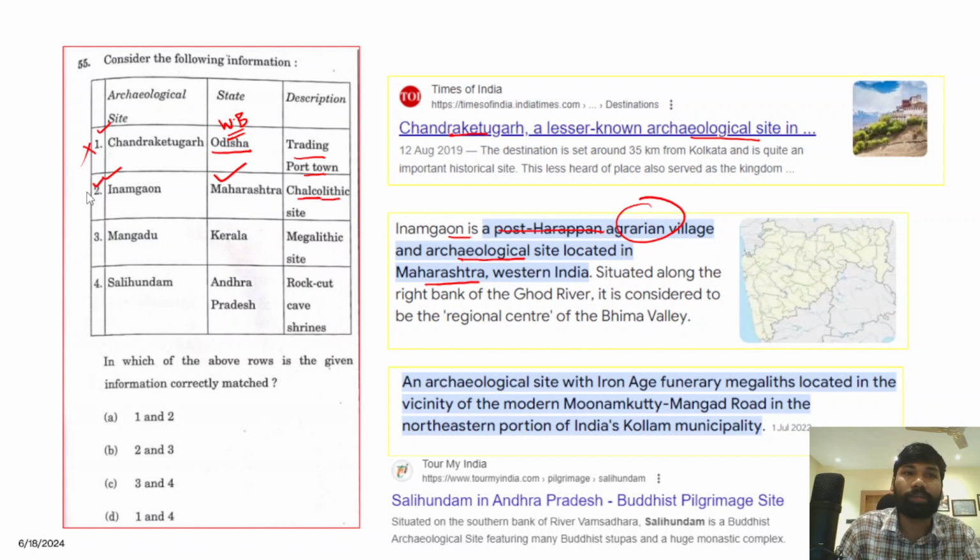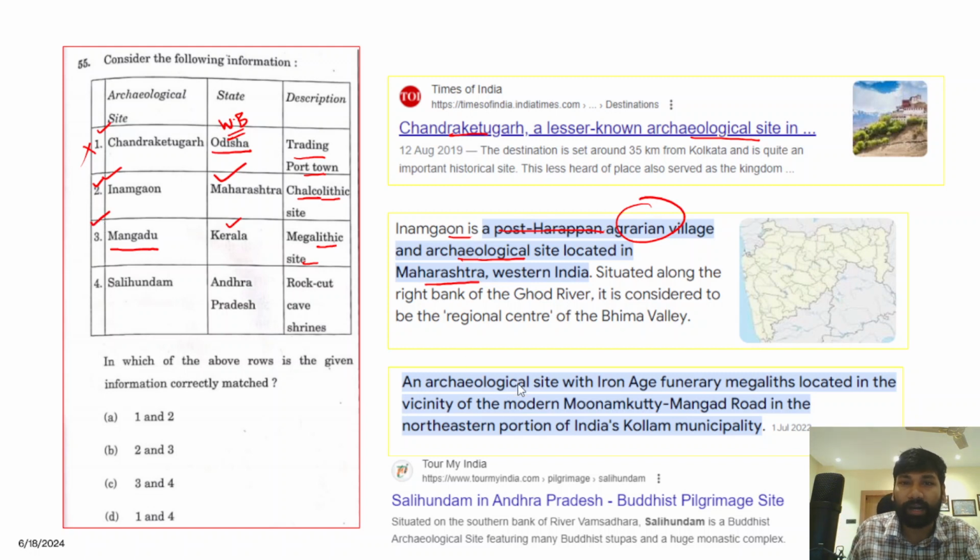So therefore statement 2 is absolutely correct. Now when we talk about this Mangadu, it is located in Kerala. It is absolutely correct. And apart from its location in Kerala, it is also a megalithic site. So therefore, this statement is also absolutely correct, right?